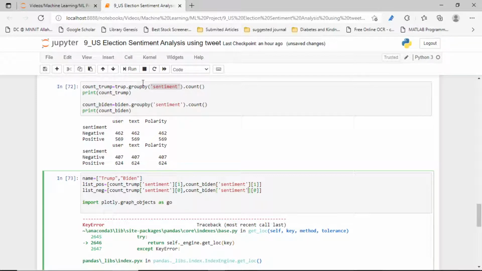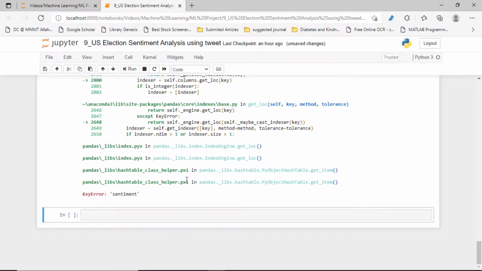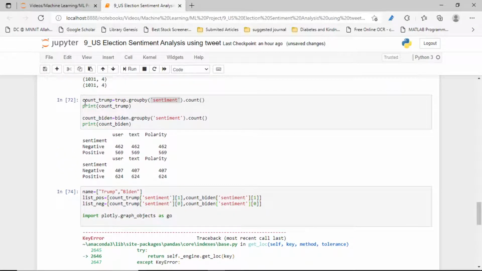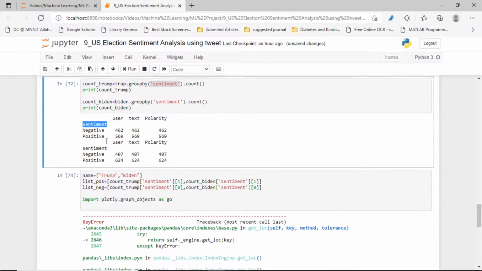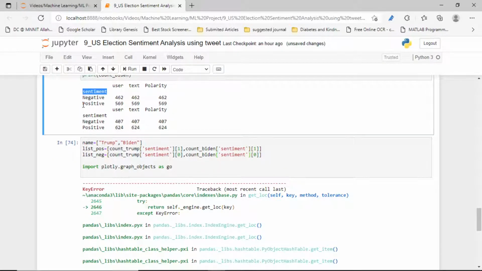If I run it again, then what happens? It shows that error. Count Trump, they have half sentiment.